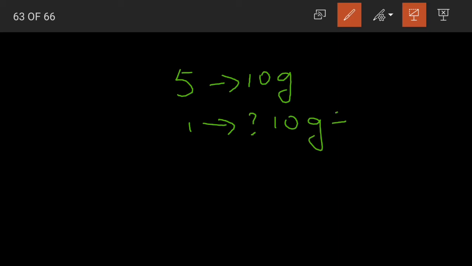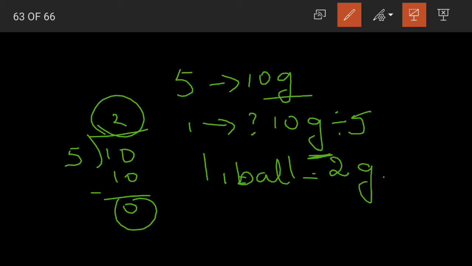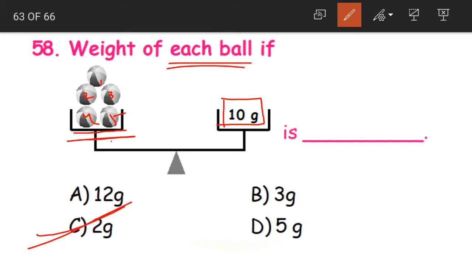Yes, divide the total weight by the number of balls. We have 5 2s are 10. When we subtract, 0 is our remainder. So the weight of 1 ball is equal to how much? What is the quotient? 2 is the quotient, and as the weight is given in grams, we'll write in grams. The weight of 1 ball is equal to 2 grams. That is, what is our option? Option C.